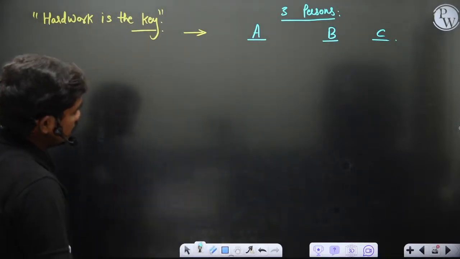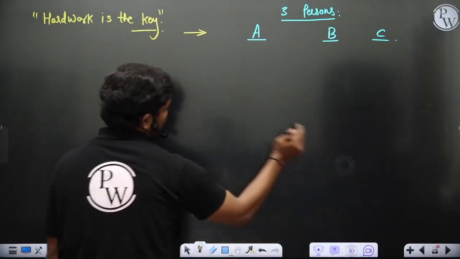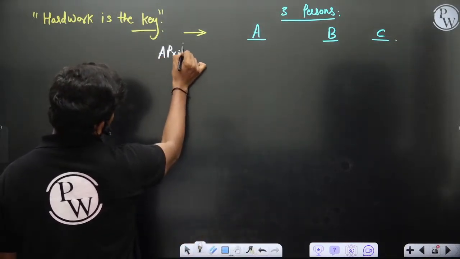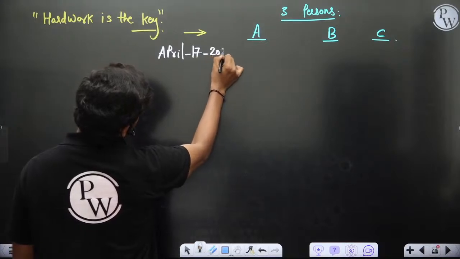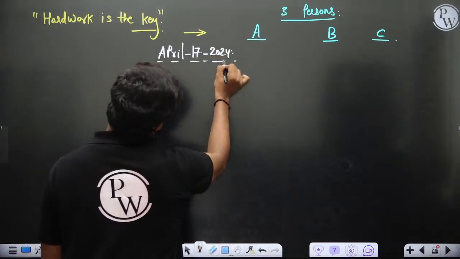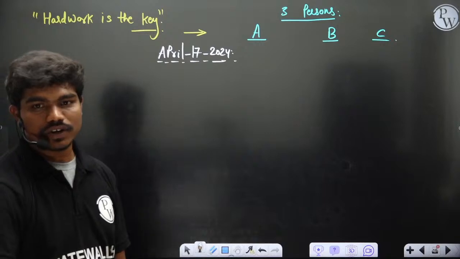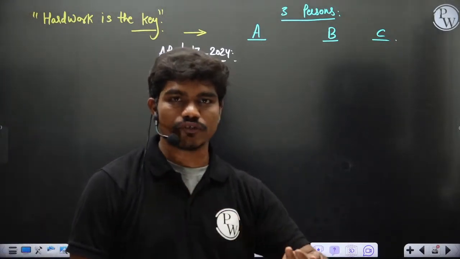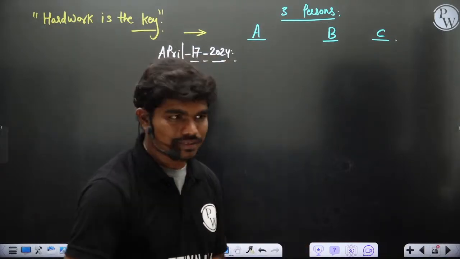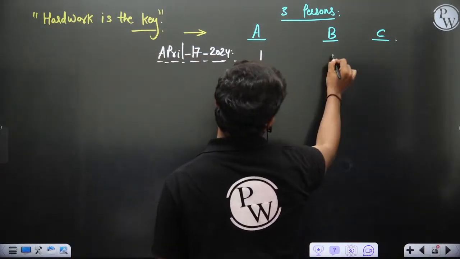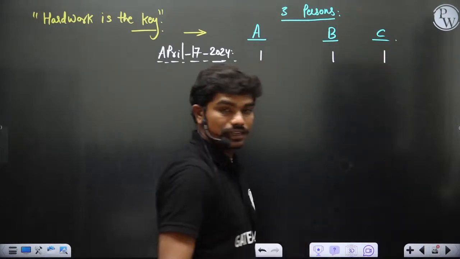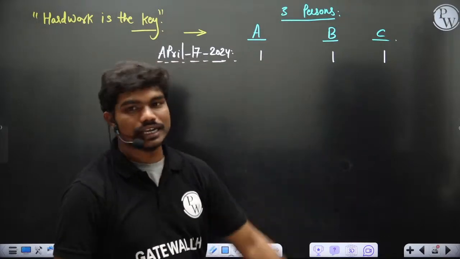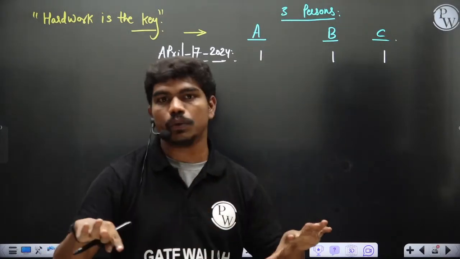So see here. Now let us take today's date, April 17, 2024. Let's say these 3 persons are on the same skill set, same set of knowledge and same intellectual levels. Each and everything is same. So let's say I am taking the value of all these people to be 1. If you want to give ratings to them, then this is 1 in each case, because all 3 are equal.